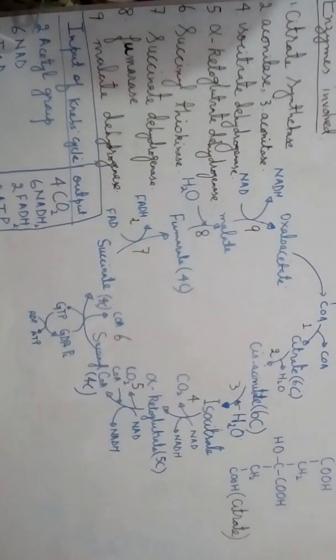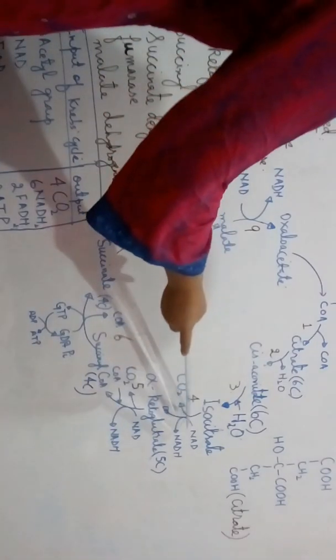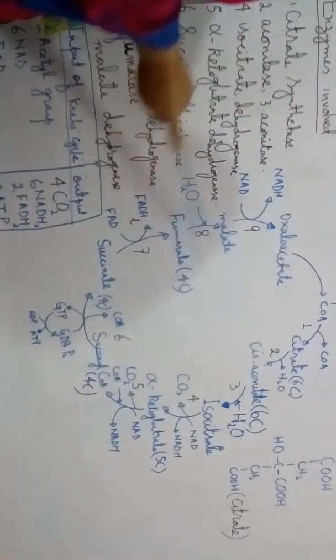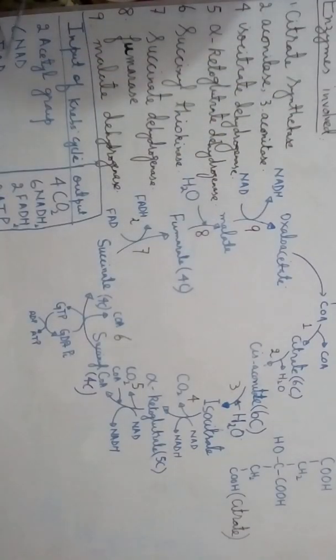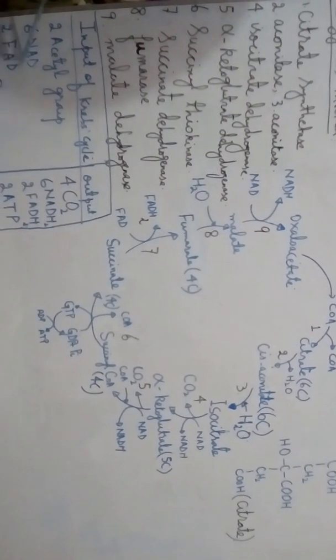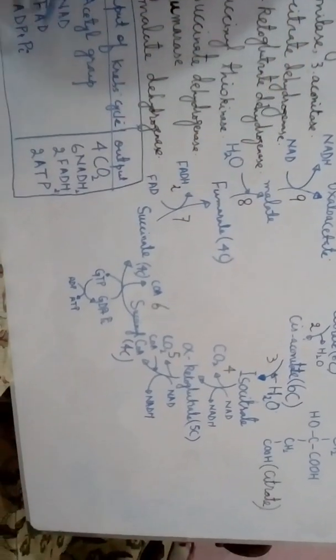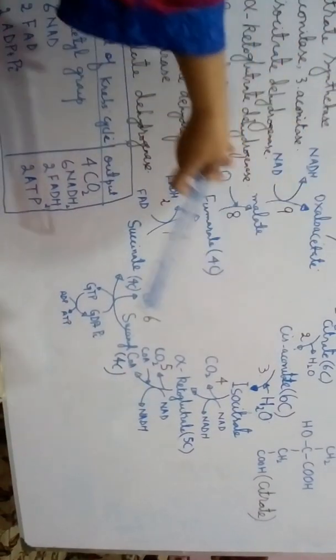Here I mentioned 2 acetyl coenzyme A or 2 acetyl groups, and you can see at steps 4, 5 and 9, NAD was involved. So they are the input, they enter into the cycle, and as acetyl coenzyme A or 2 pyruvates undergo 2 Krebs cycles,